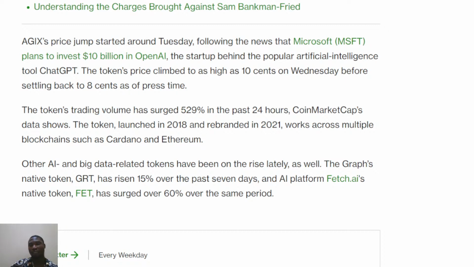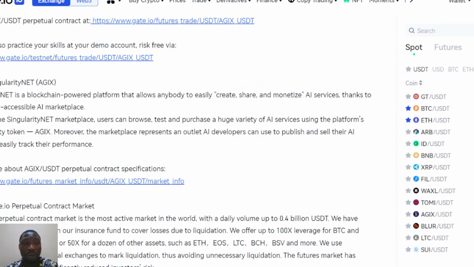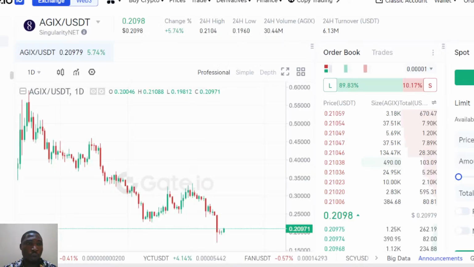And so all these are information that is very, very important when talking about analysis of tokens like this. What are they really all about? What do we need to know about it? How can we go about it? It's very important that we take note of all these points when talking about the analysis behind this token. And if you ask me if it's a good form of investment to go into right now, my answer is still a capital yes.